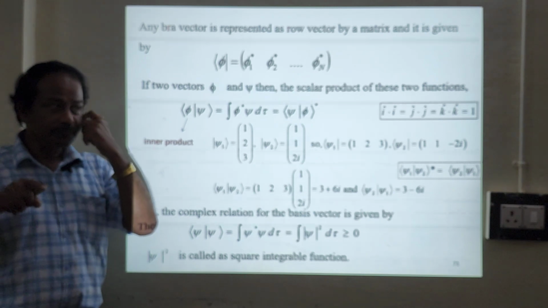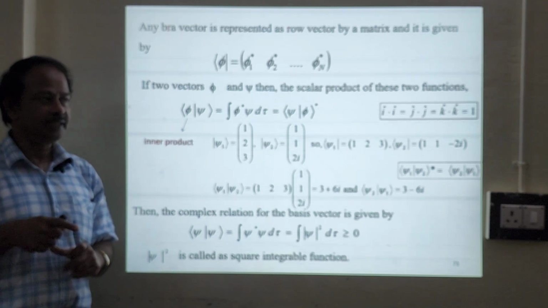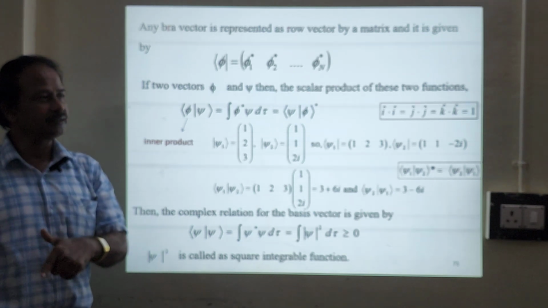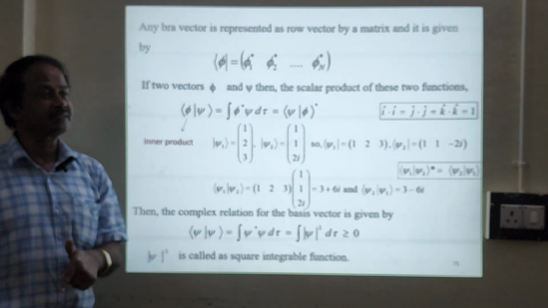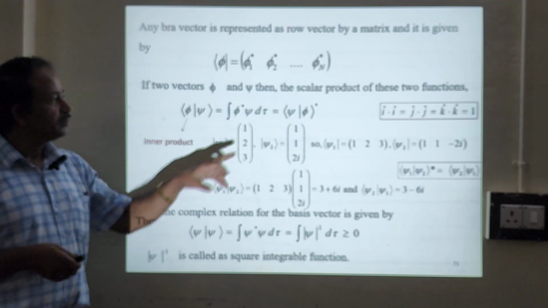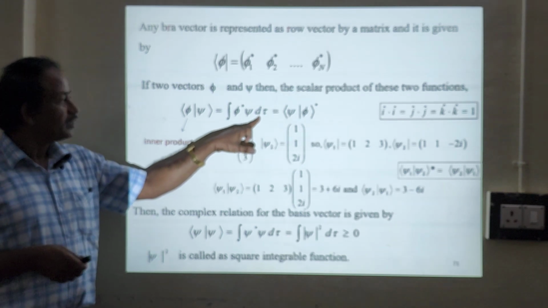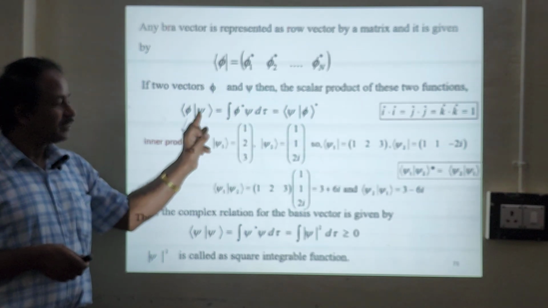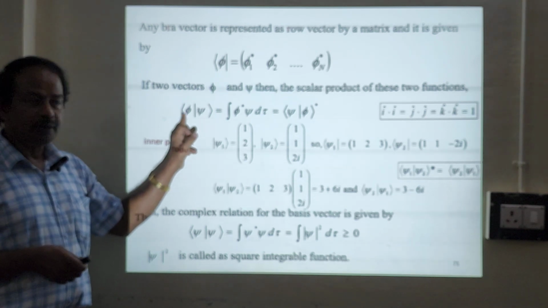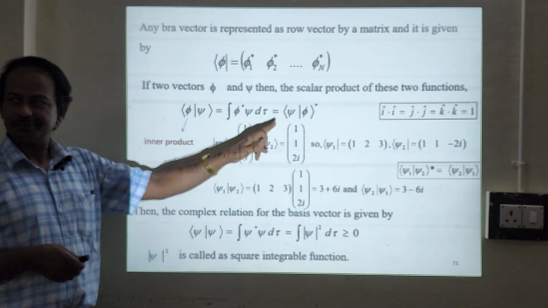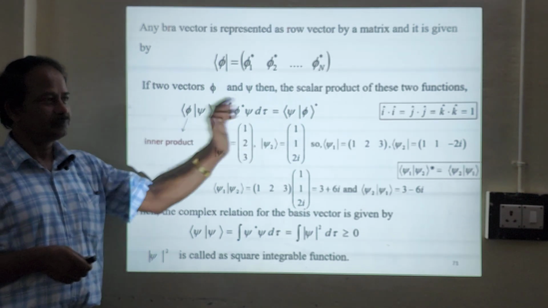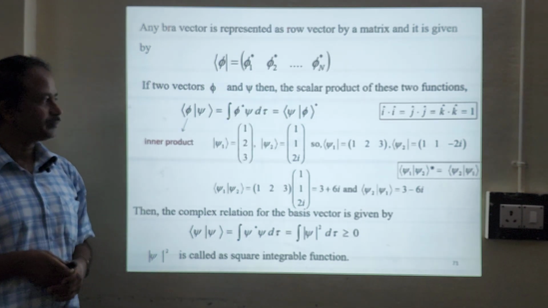dτ stands for volume element. dτ equals dx dy dz. In some other books you may find dV equals dx dy dz. So this is the volume element. Now I can interchange: I can change a ket into a bra by taking the complex conjugate. Correct? Ket and bra can be written in terms of each other like this.